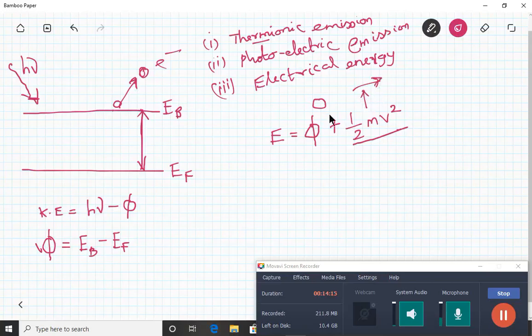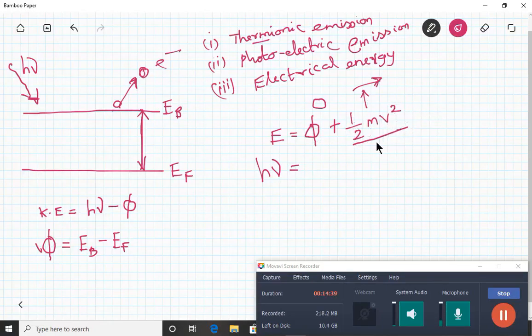Both will be combined to get the energy E, which should be supplied by h nu, that is, in the form of a photon. If the energy of the photon is enough, it will release the electron and also move the electron, so that electricity will be generated. Which is very important.